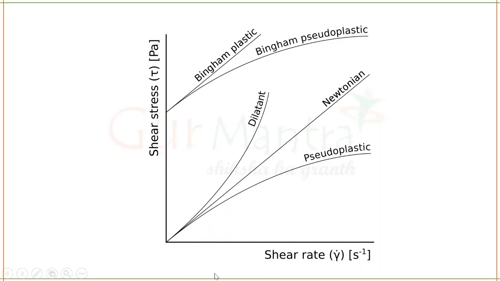You can see here the x-axis is shear rate and the y-axis is shear stress. This line is Bingham plastic and the center line is Newtonian. This one is dilatant and this is pseudoplastic. If you remember this, it's more than enough. In depth, you do not have to know this.